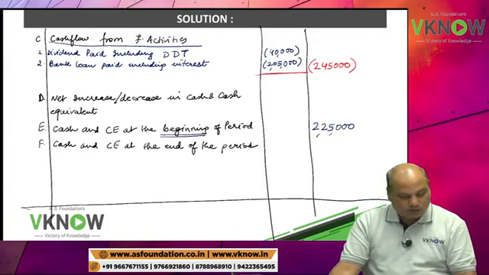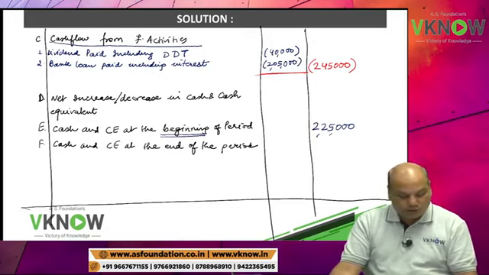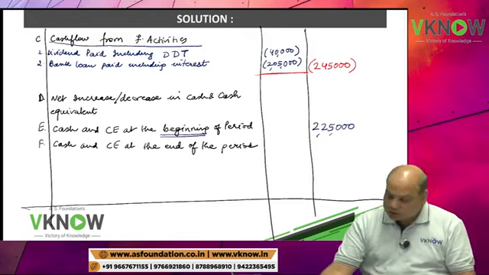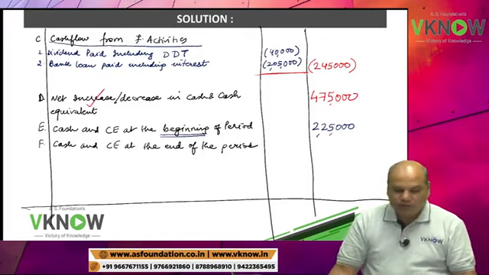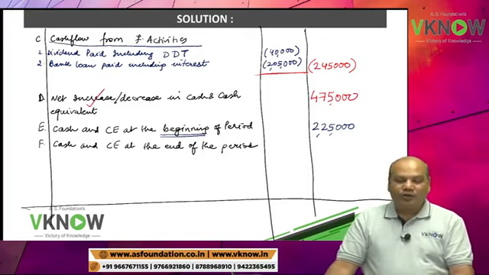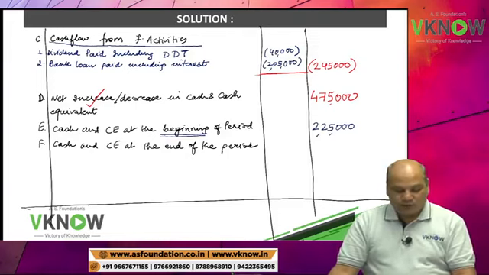Take the total. 2,30,000 plus 4,90,000 minus 2,45,000. So kindly reply. The answer is net increase. Increase word tick mark. Net increase in cash and cash equivalent 4,75,000.